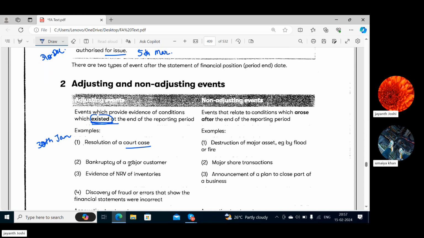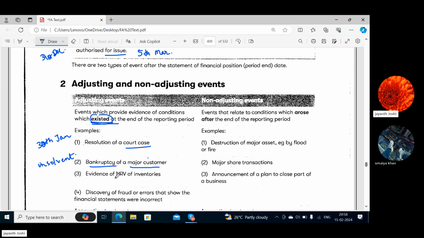Likewise, another example is bankruptcy of a major customer. So we know the customer is in existence before the end of the reporting period also. Suddenly, after the end of the reporting period, this customer has gone bankrupt. Okay. Do you know the meaning of bankrupt? Yes, ma'am. So the particular customer has become insolvent. Now he is unable to make any kind of payments because his bank account, everything got seized. Okay. So that is a major thing which needs to be informed to the other shareholders.